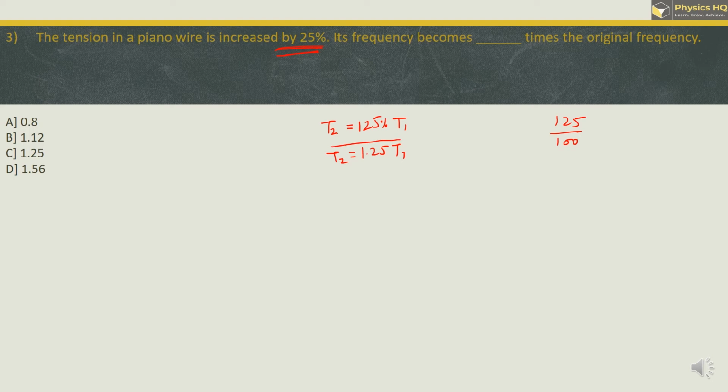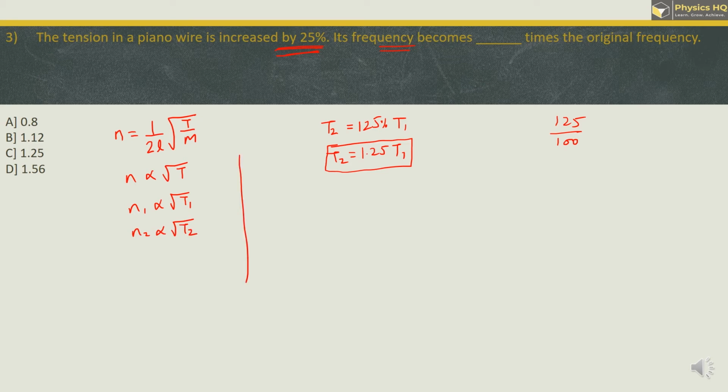So we got one relation over here. The new tension will be 1.25 times T1. Now we need to find out the relation between frequency and tension. So the relation over here is n is equal to 1 upon 2L root of T by M, where L is length, T is tension, and M is mass per unit length. So we are only bothered about tension over here, so I can write n is directly proportional to root of T, and from this equation we can have n1 directly proportional to root of T1, n2 directly proportional to root of T2, and when we take the ratio of this, n2 upon n1 is equal to root of T2 upon T1.